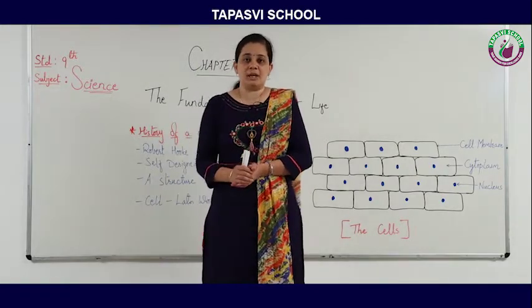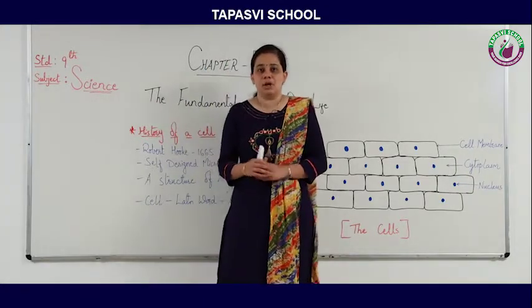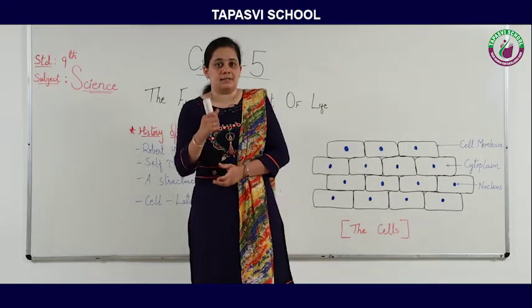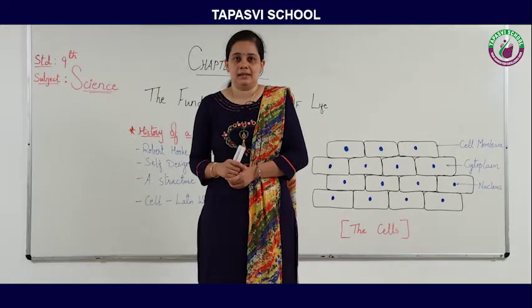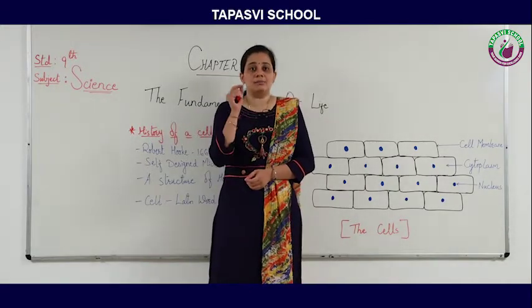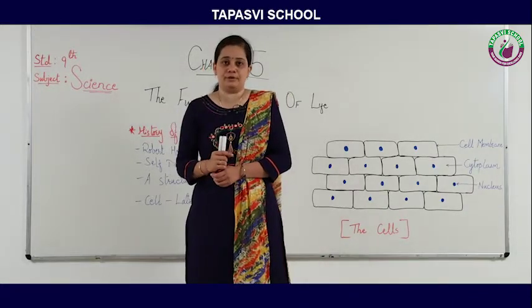So, same as building, what is there in us, what is there in living organism to make the whole living organism? Yes, the answer is it is the cell. So, we can say that a cell is the main or basic unit of life.